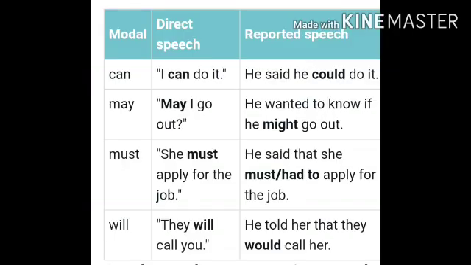Now look at the next modals here. Can, may, must, will. How can we use it? "I can do it." "He said he could do it." "May I go out?" "He wanted to know if he might go out." "She must apply for the job." "He said that she must or had to apply for the job." Okay. "They will call you." "He told her that they would call her."